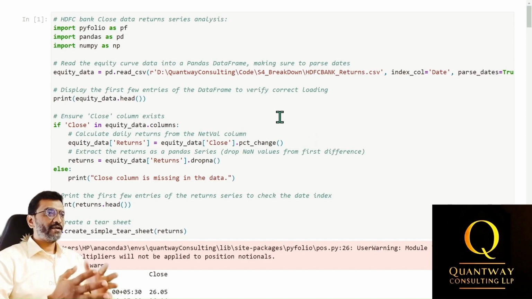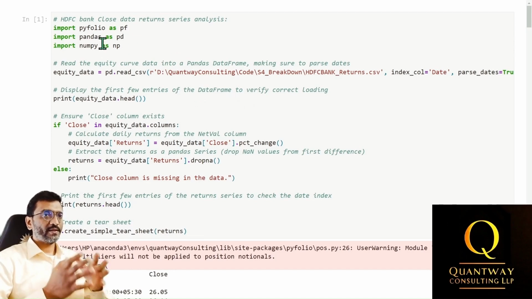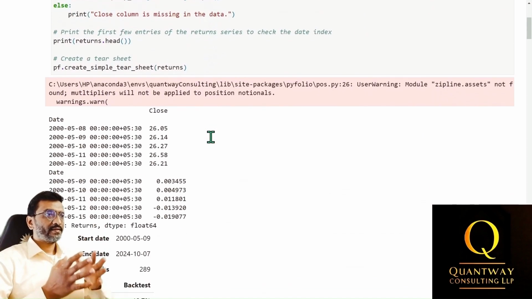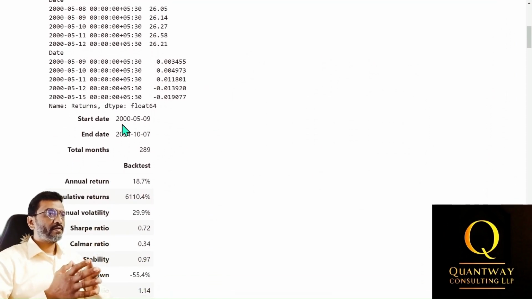Pyfolio is a readily available online backtesting library. You need to install it in a separate Conda environment. Once installed, run the code in the Jupyter Notebook. I have opened the output file. First, I have passed the HDFC Bank's close price returns data to Pyfolio to understand the stock dynamics. The data available spans from May 9, 2000 to October 7, 2024.